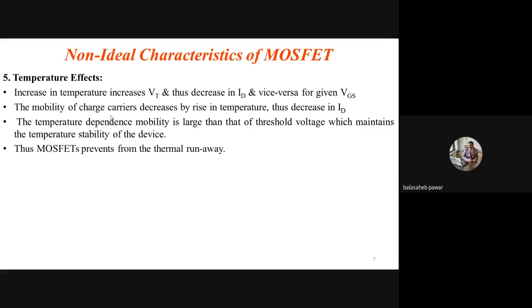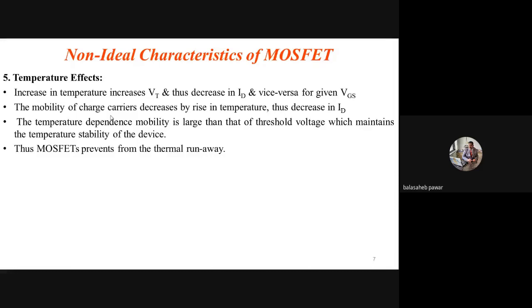You have to remember this one. It will maintain the stability of the device. That means the change in temperature will not affect the working of the MOSFET, and hence we can say, no thermal runaway.